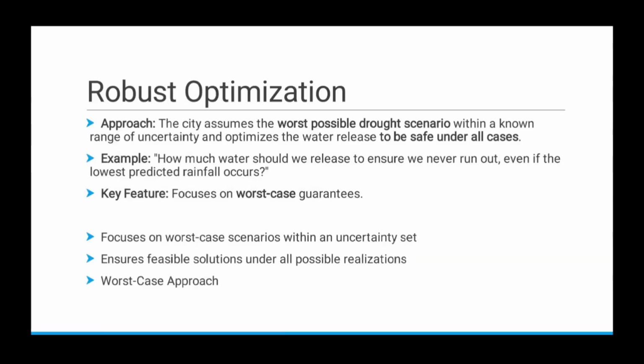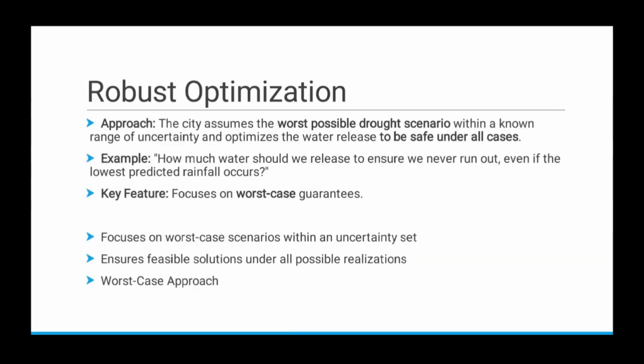The approach here is that the city assumes the worst possible drought scenario within a known range of uncertainty and optimizes the water release to be safe under all cases. How much water should be released to ensure we never run out, even if the lowest predicted rainfall occurs? So what they focus on is worst case guarantees.